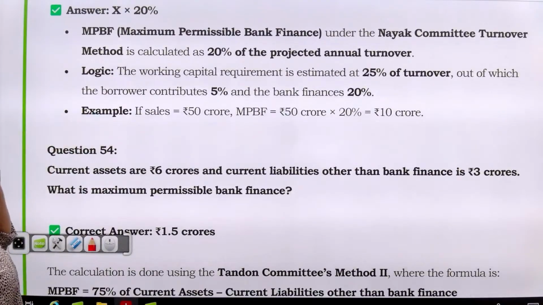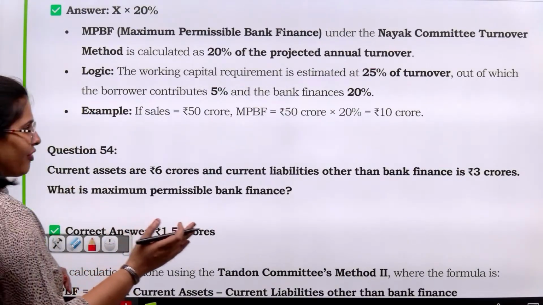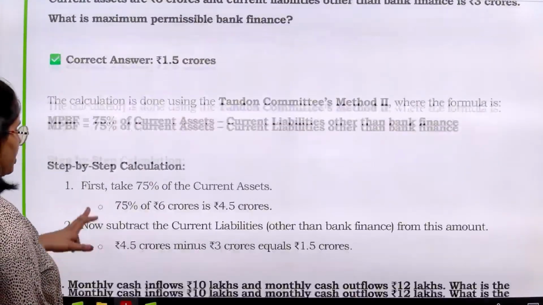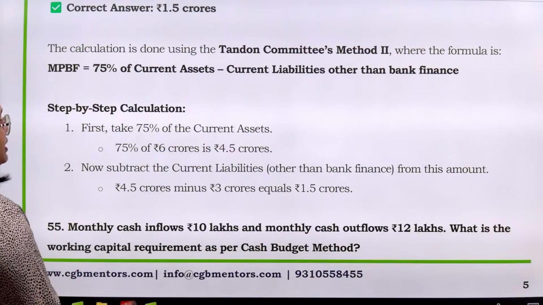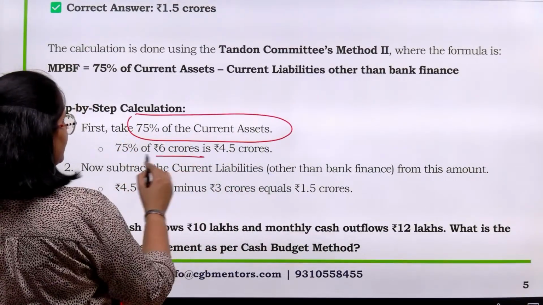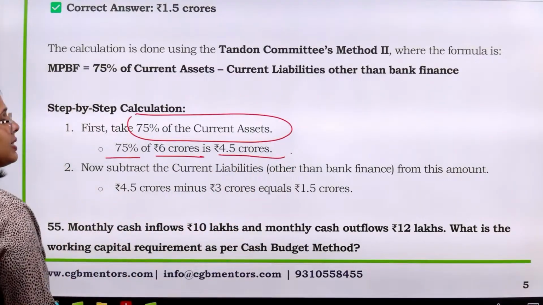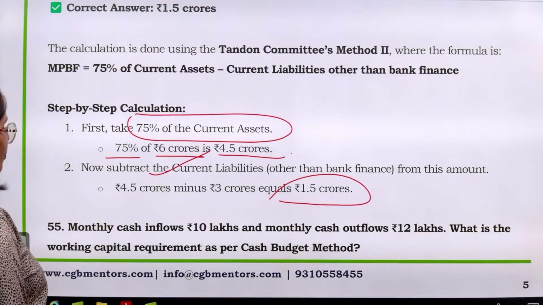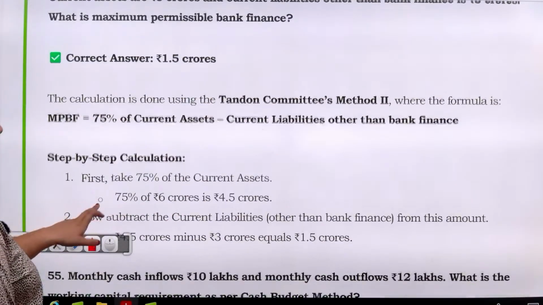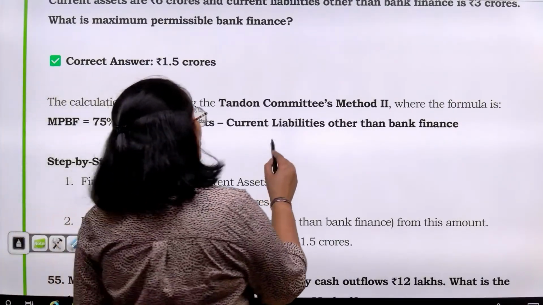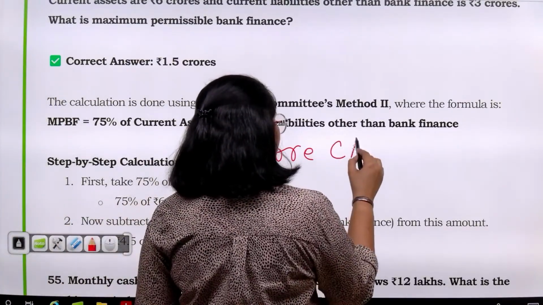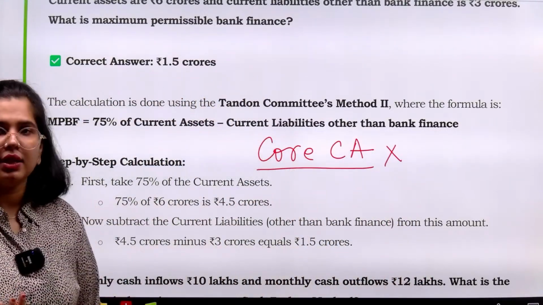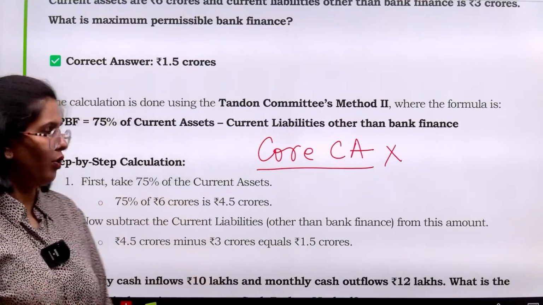Next is current assets are 6 crores and current liabilities other than the bank finance is 3 crores. So what is maximum permissible finance? So over here you have to go as per the options, right? So I have used second method over here. Take 75% of the current assets, 6 crores ka 75%, 4.5 crores. Subtract the current liabilities, you have got, this is the bank finance that you will be getting, 1.5 crores. Obviously the core current assets have not been given over here. यहाँ पे आपको core current assets का कुछ भी data नहीं दिया हुआ है. So that is why method 3 is something that you cannot even apply. आप apply भी नहीं कर सकते हो method 3 को.